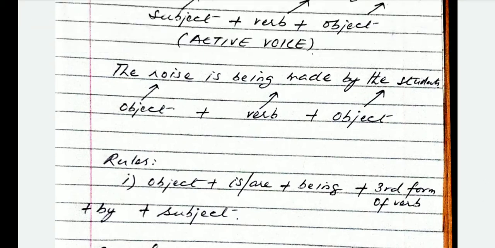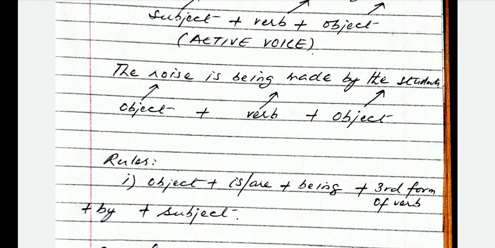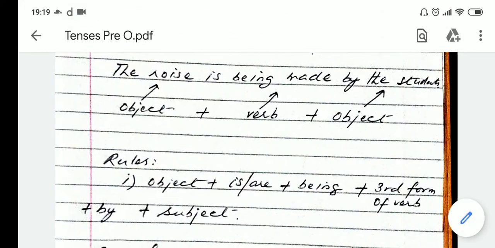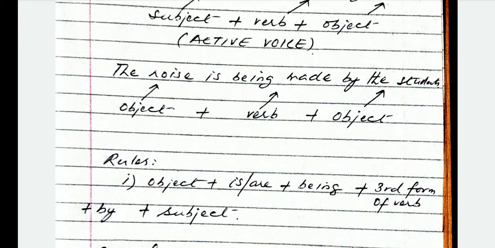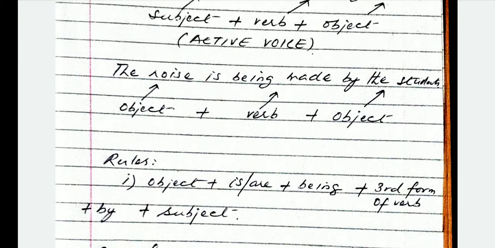So this is the rule, that we first place the object, then is or are. If it is singular, we will use is. If it is plural, we will use are. Then we will use being plus third form of the verb plus by plus subject. These are the rules. This is the only rule for making a passive voice of present continuous tense.